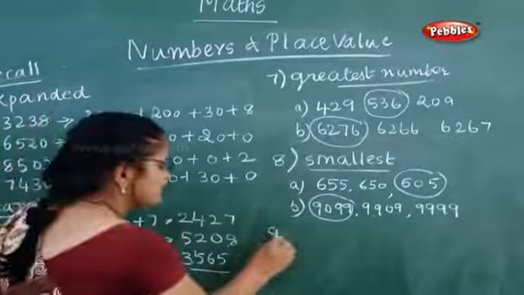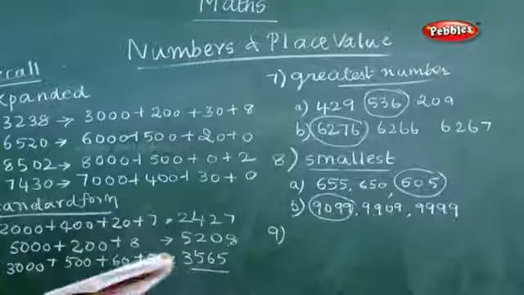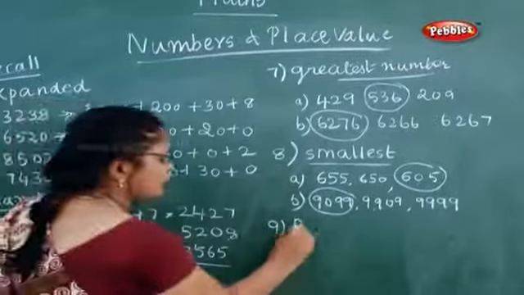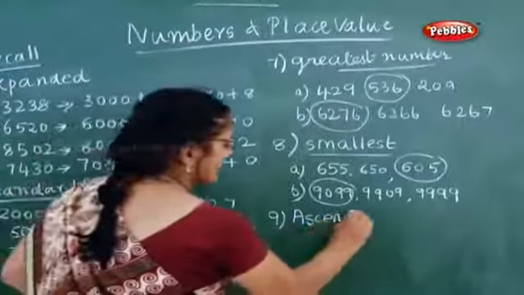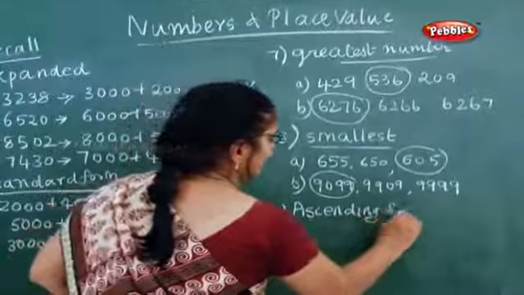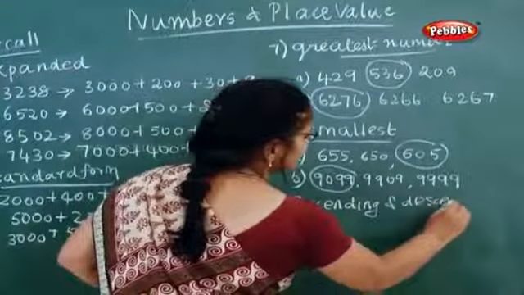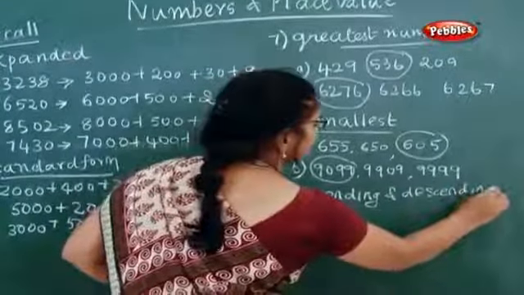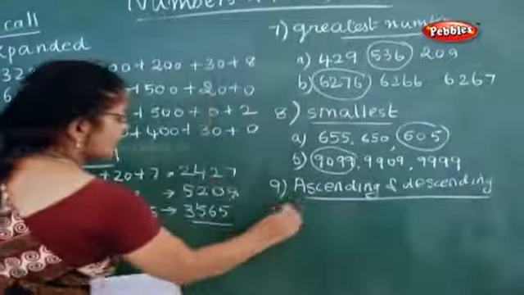Now what is the ninth sum? Arrange the following numbers in ascending order. Ascending order and descending order, all these things you must have learnt in your 4th standard itself. Now what is the first one?